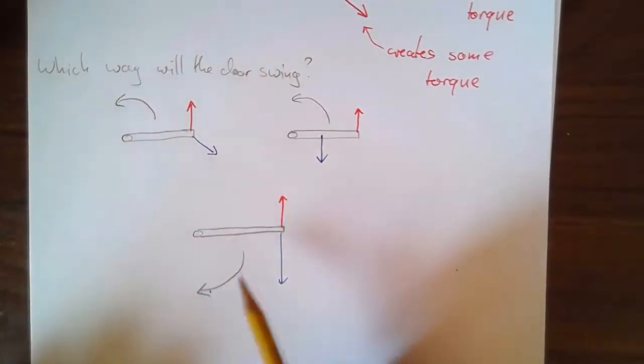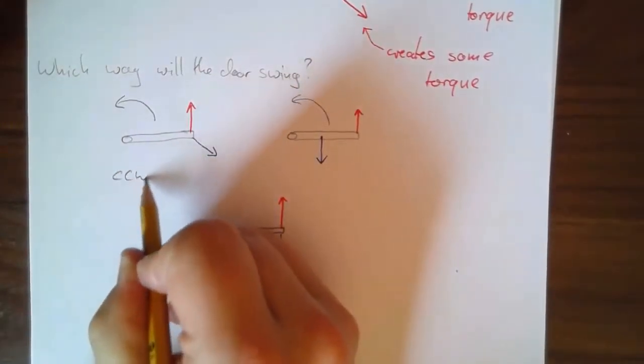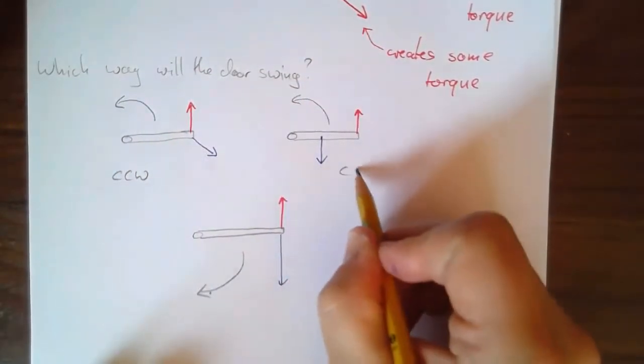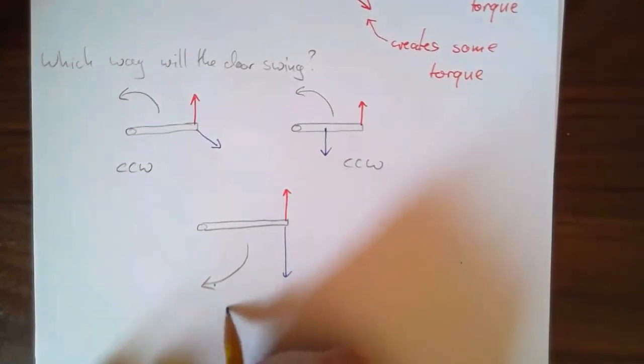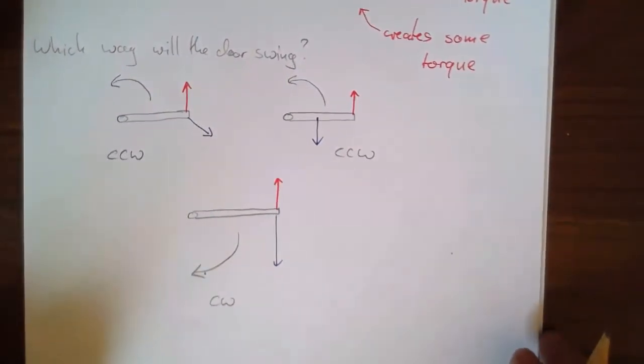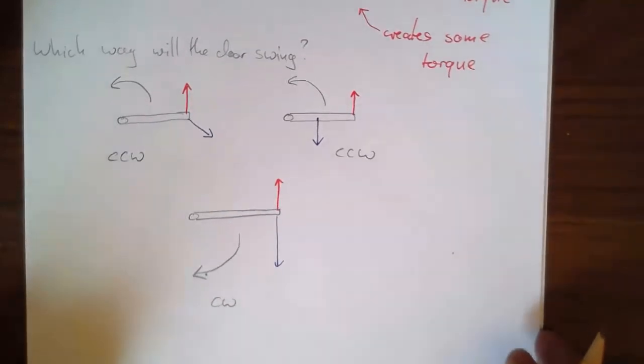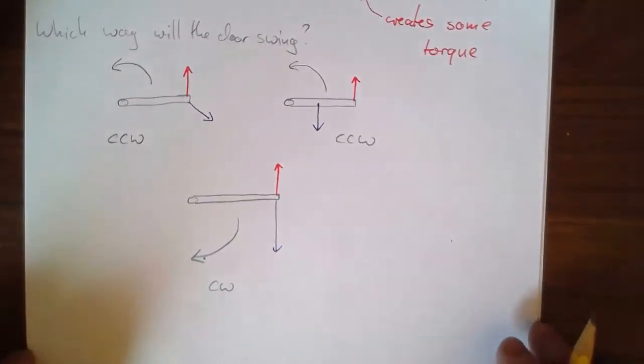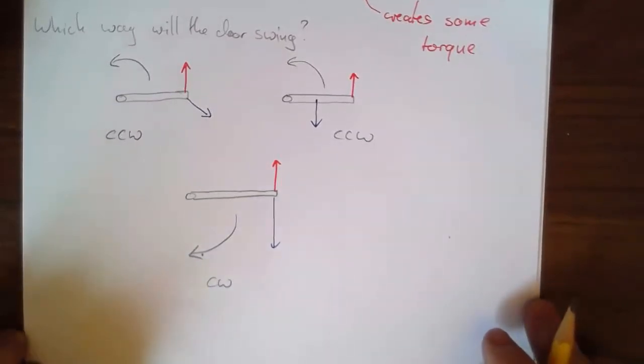Clockwise. Right, so I might abbreviate this counterclockwise, clockwise. Anti-clockwise, counterclockwise mean the same thing. I think counterclockwise is more the British term, anti-clockwise more the American term, but they're really entirely interchangeable.